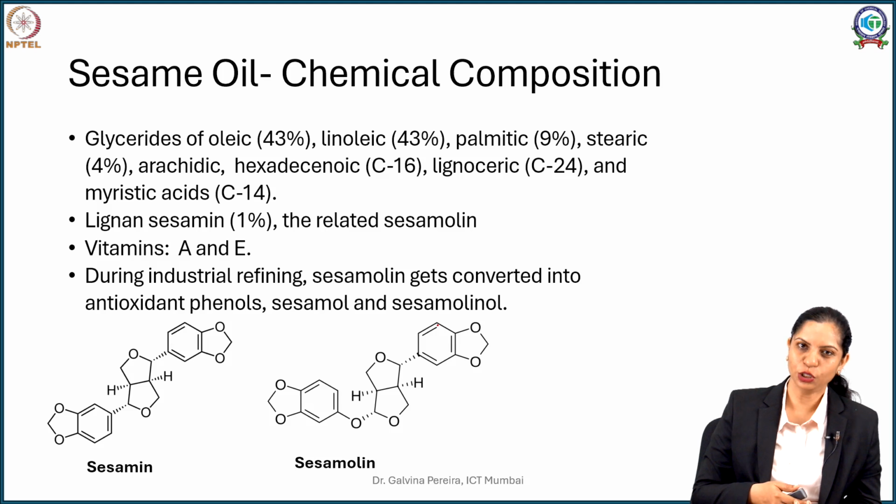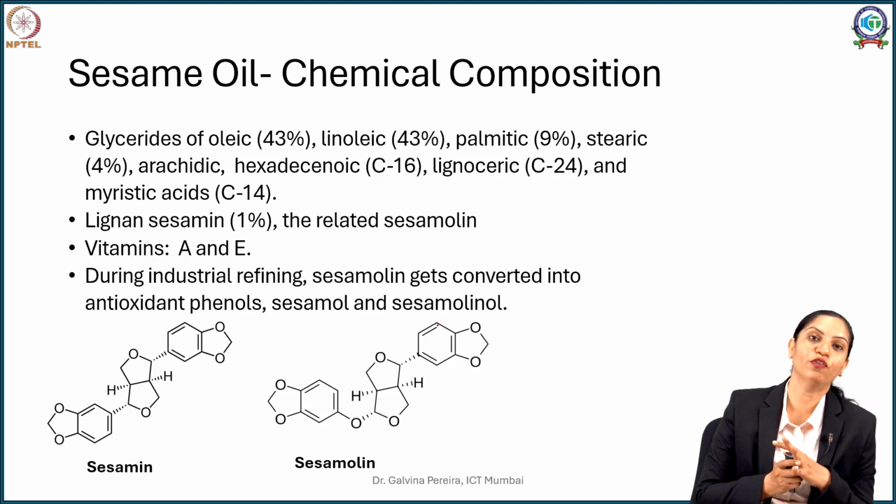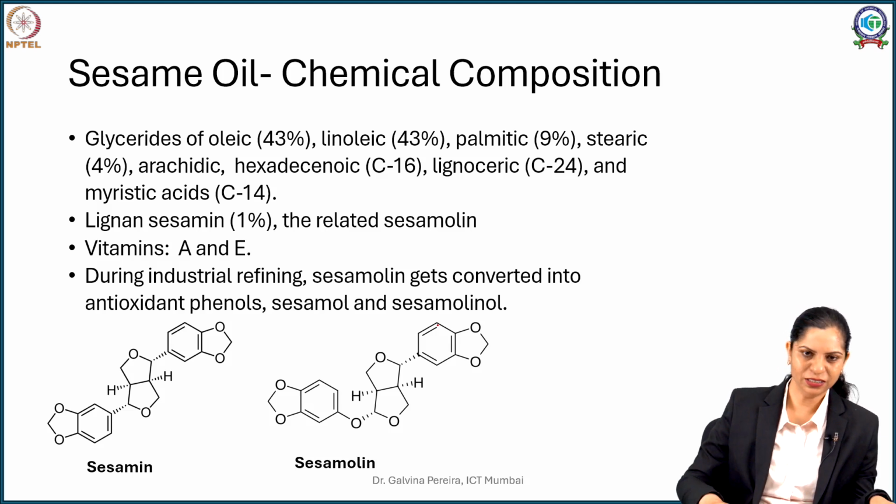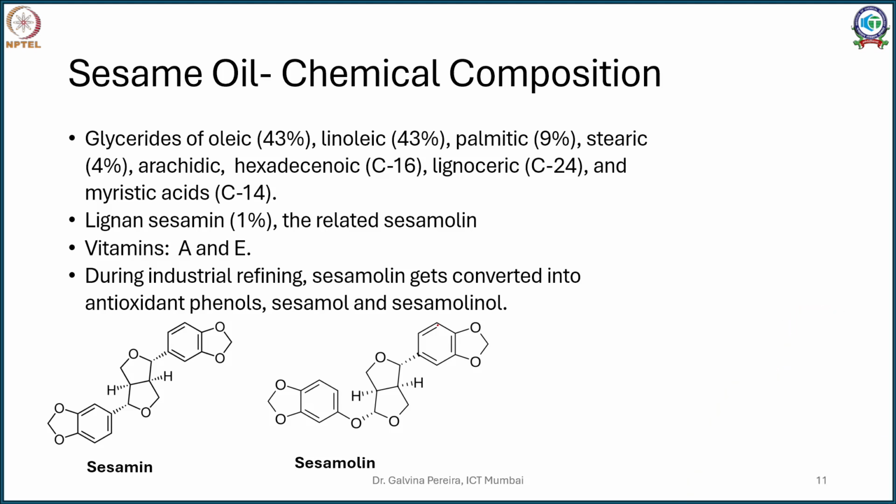Now in addition to that, this oil is found to contain an interesting set of compounds. We call them lignans. Now lignans are C6C3 compounds. So how do you put them, let us take an example of a commonly occurring lignan. This is your sesamin. So it's a very symmetric, nice molecule.